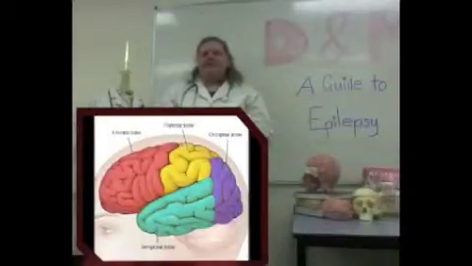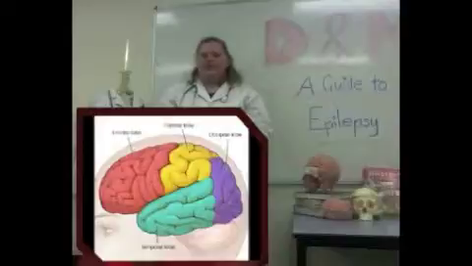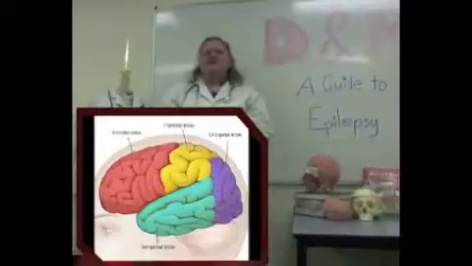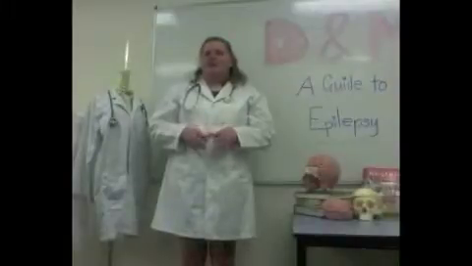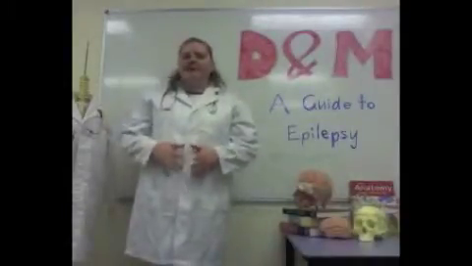A seizure during which consciousness is not affected and abnormal electrical activity is present in only one section of the brain is referred to as a simple seizure. Simple seizures can evolve into a generalised seizure. A generalised seizure is one in which the abnormal electrical activity occurs throughout the entire brain.